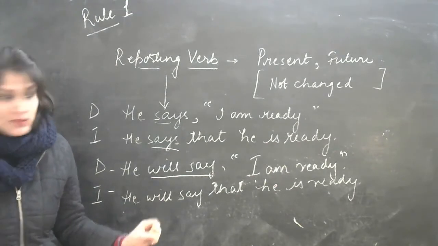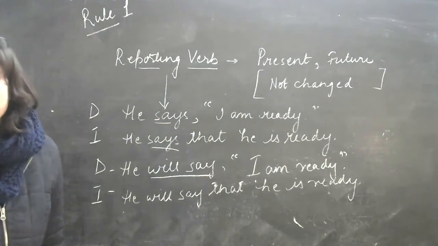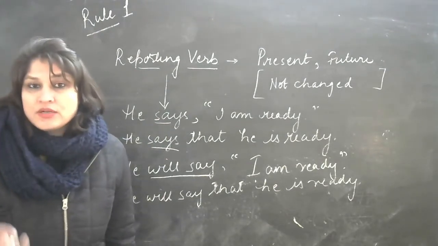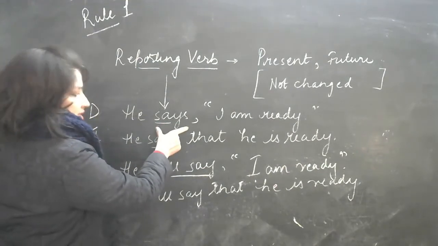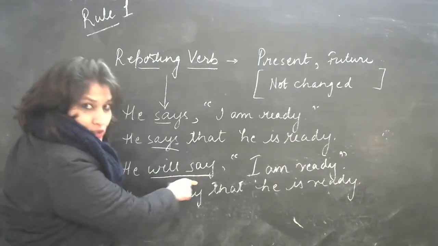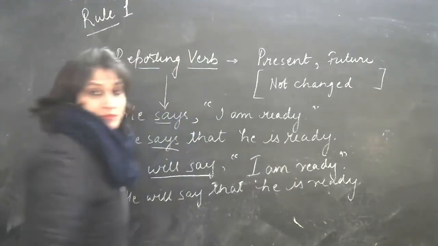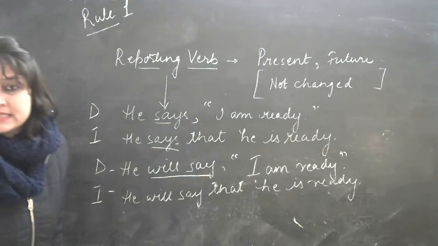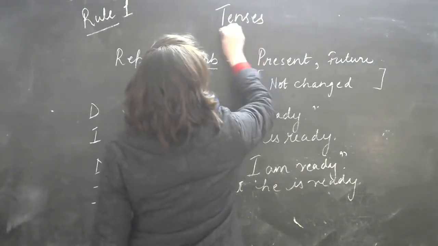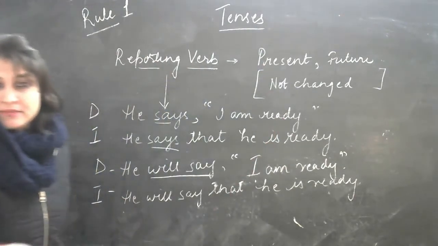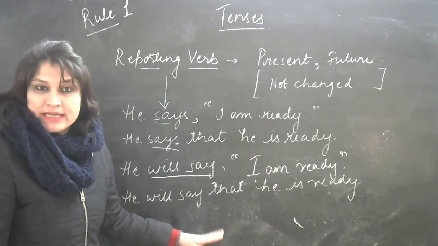Is that clear? So if you see the reporting verb, the first thing that you need to notice in your direct and indirect is the reporting verb. So if you see that the reporting verb is says or will say, you should know that the tenses will not change here. Is that clear? We are talking about tenses. I'll write it here. And what is the meaning of the tense? Time. Good. So it will not change. I hope rule number 1 is clear.